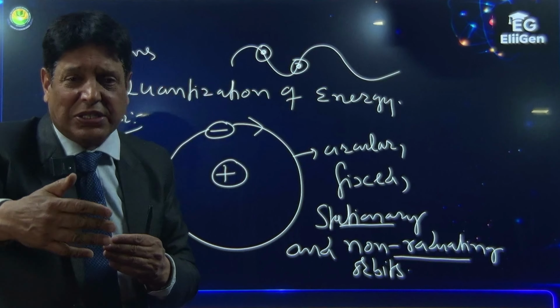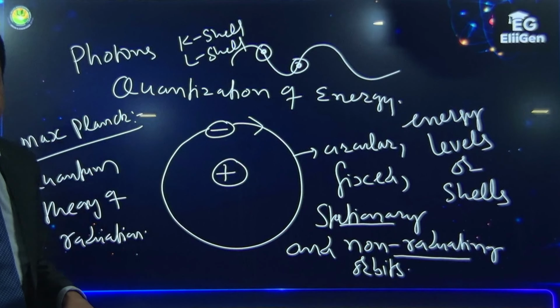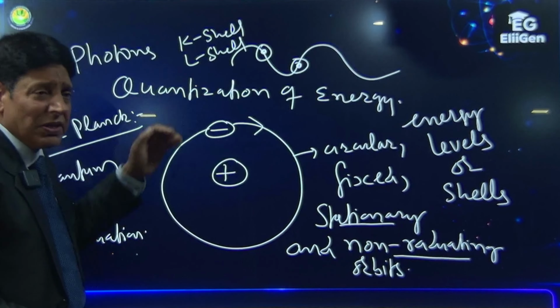Bohr designated these orbits as K shell, L shell, starting from the one which is closest to the nucleus.